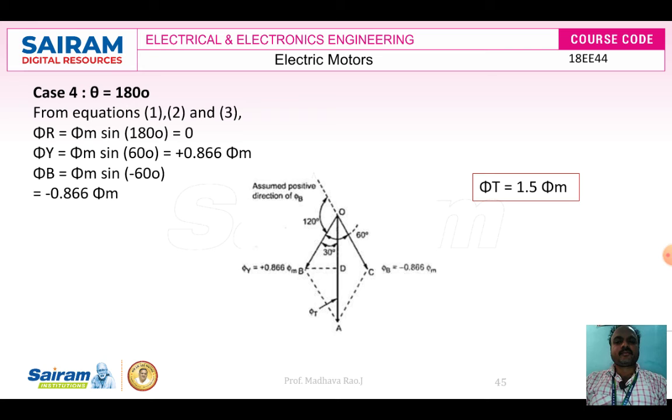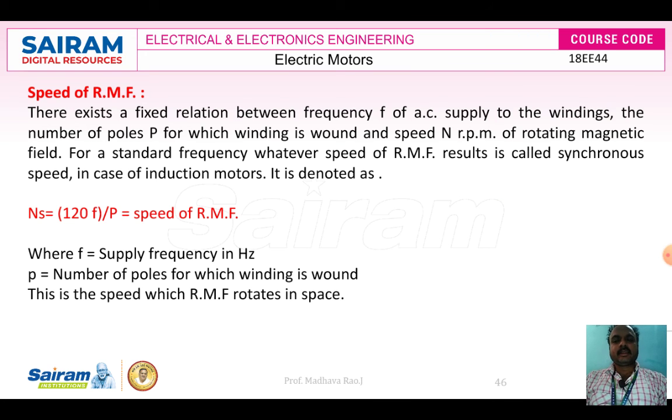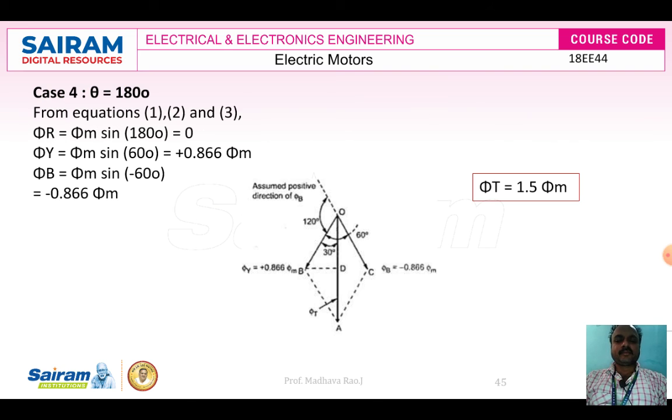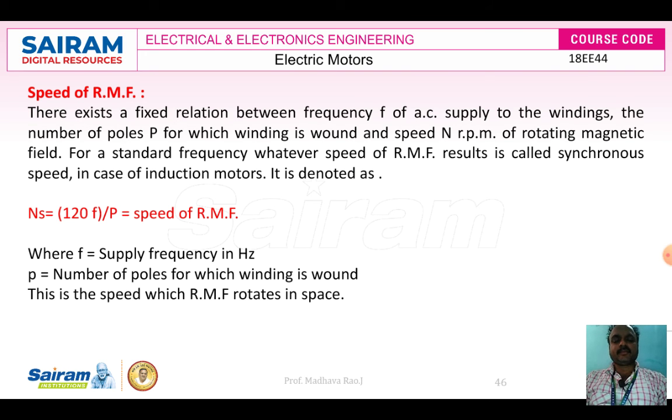So these are the total fluxes in the rotating field concept. Inside the three-phase induction motor, at any time the total flux will be equal to 1.5 times the main flux or maximum flux. So phi m is the maximum flux.